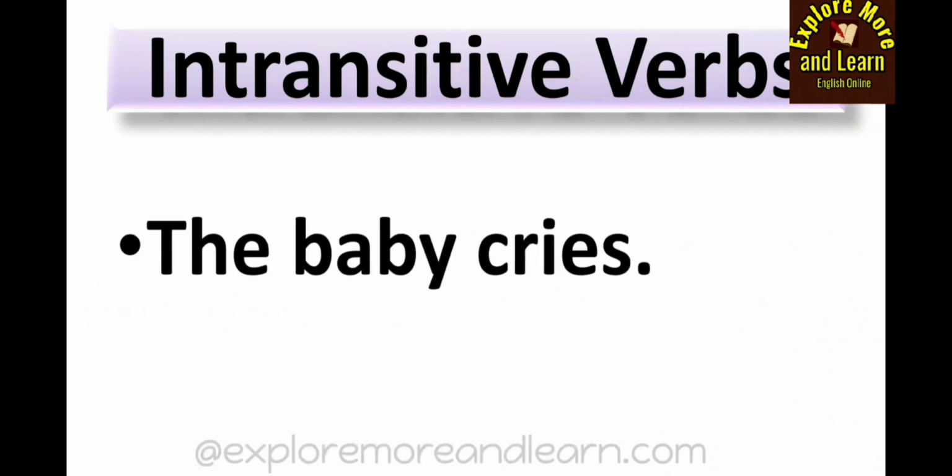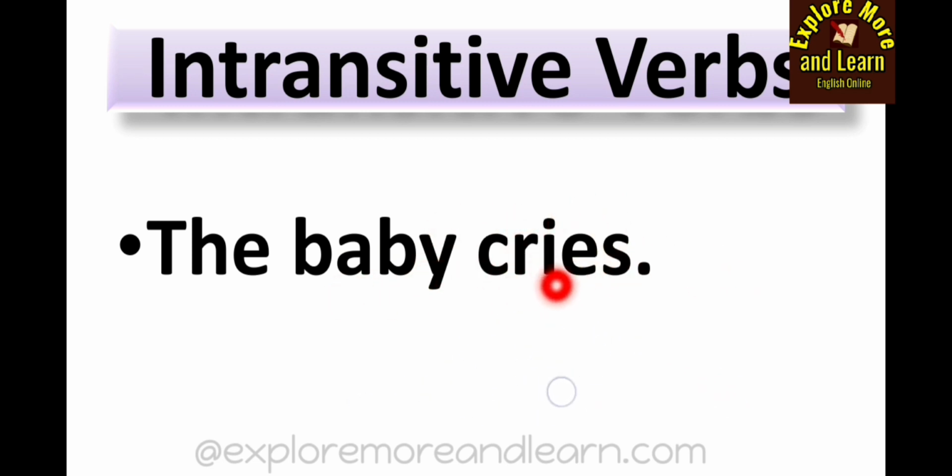The baby cries. Here, cries is a verb and the baby is a subject. So you see here, in an intransitive verb, the action is not transferred from the subject to any object. Right? So all the verbs which show some action or which are related to doing something are either transitive or intransitive verbs, but in an intransitive verb, the action is not transferred from the subject to an object. So this action, cries, is done by the baby, but it is not transferred to an object. The baby cries. That's it.